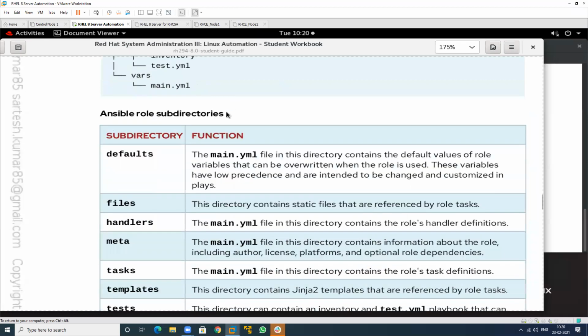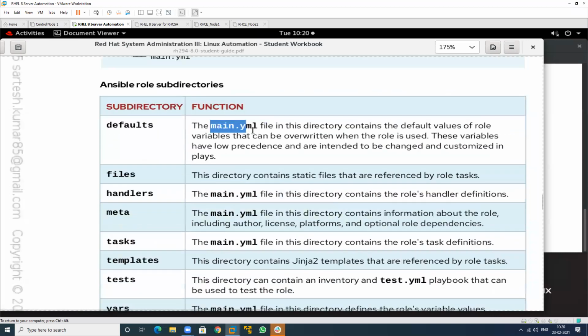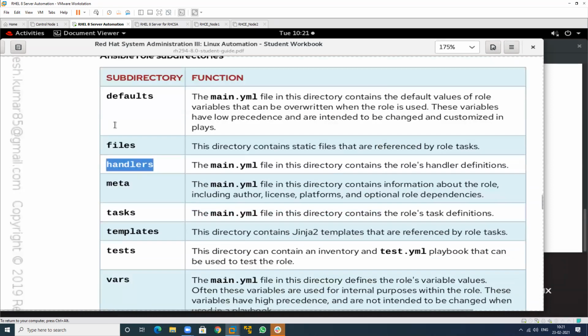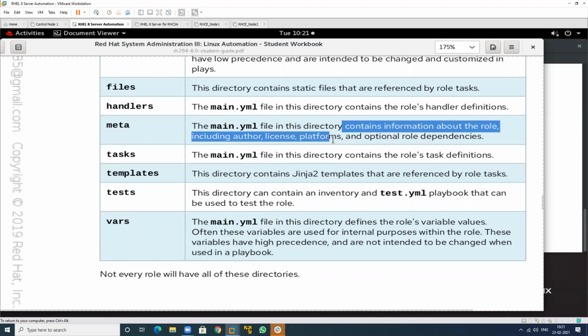What is the use of defaults and what is the use of files? We can also write variables in this particular file, see this one. The files directory contains static files and other types of documentation. We can maintain these in this particular folder. All the handler related information is contained in this particular one. And what is meta? Meta contains information about the role, like author name, license, platform, and optional role dependencies.